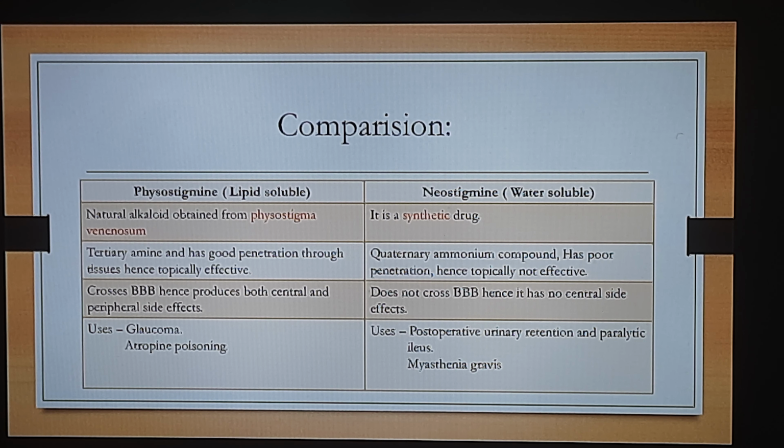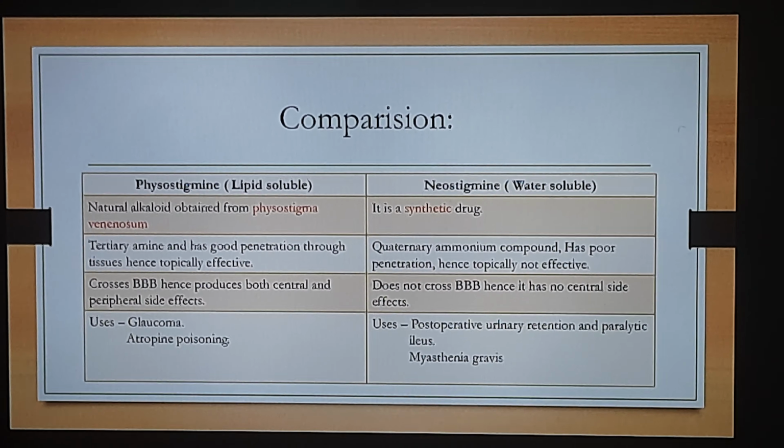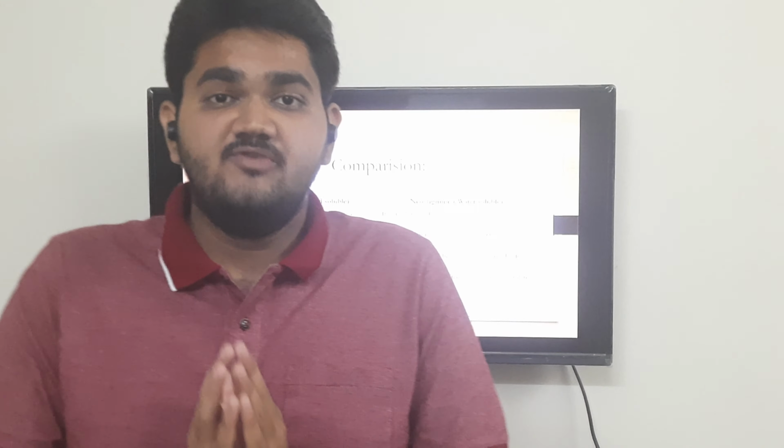Now, when we talk about the therapeutic usage of physostigmine, it can be useful in the condition of glaucoma, and the second use is in the condition of atropine poisoning. Now, why is physostigmine useful in the condition of glaucoma? In our previous video discussion, we classified glaucoma into two important categories. The very first one is known as open angle glaucoma and the second one is known as closed angle glaucoma.